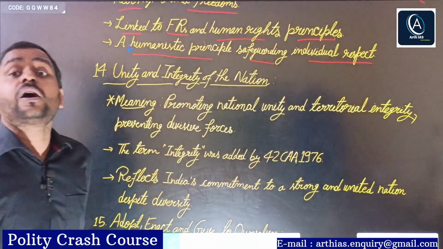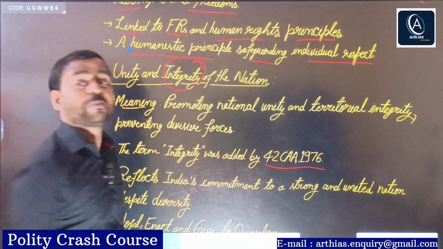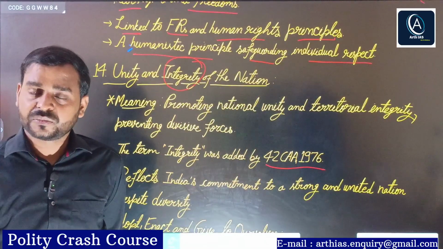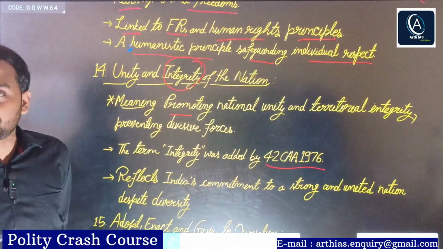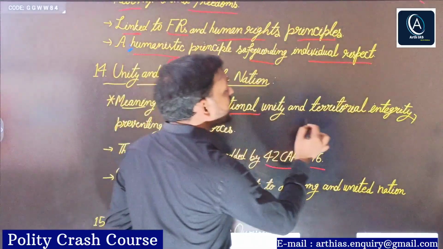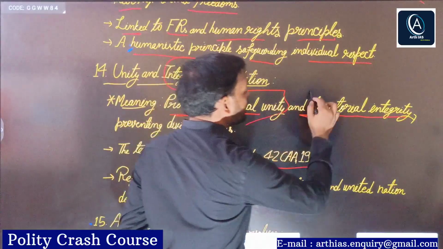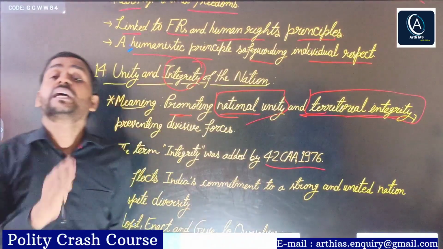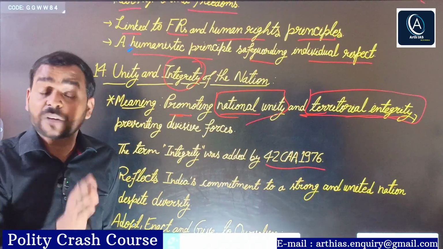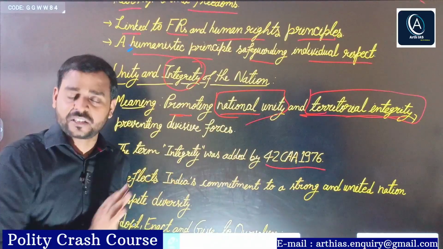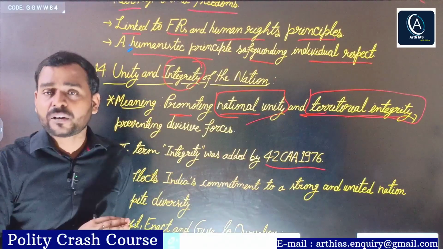Next, unity and integrity of the nation. So again, this term integrity was added by the 42nd Constitutional Amendment Act 1976, right? It simply means promoting national unity and territorial integrity. Territorial integrity means in no situation should the state or people demand a separate country or separate state. We should always maintain the territorial integrity of our country.